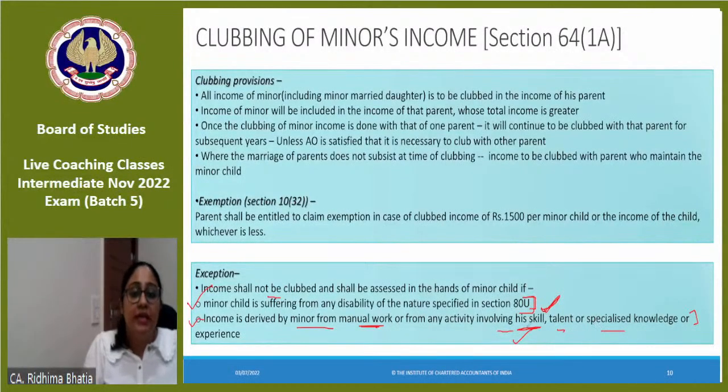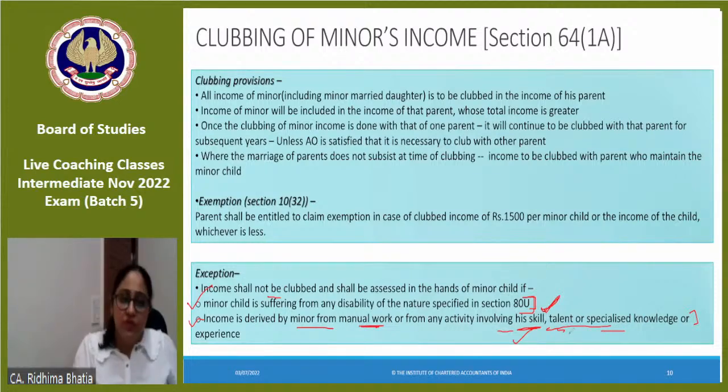Okay? If these incomes were also clubbed, the intention of clubbing provisions would have been defeated. That's why only those incomes which are within the intent of diverting are clubbed. But those which are earned skillfully, like remuneration, similarly here also a person is earning from his own skills. The incomes are not clubbed.